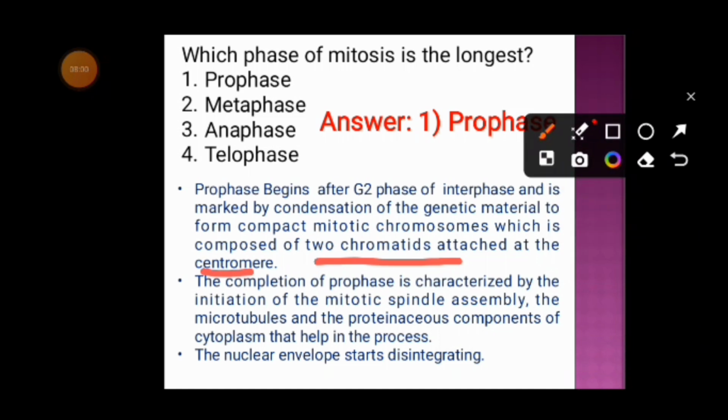The completion of prophase is characterized by the initiation of the mitotic spindle assembly, the microtubules and the proteinaceous components of the cytoplasm that help in this process. In the prophase, then the nuclear envelopes start disintegrating.